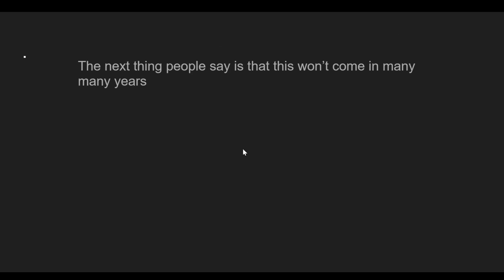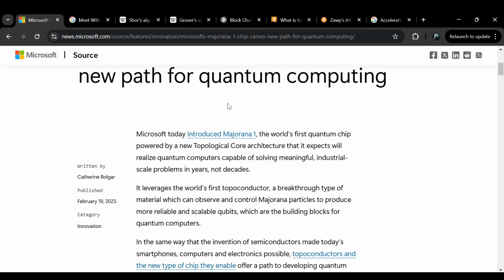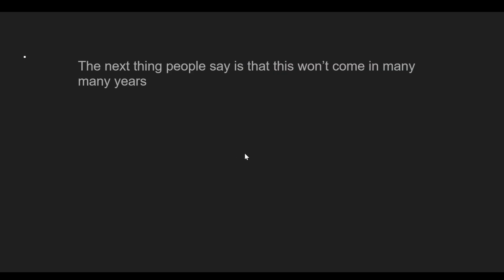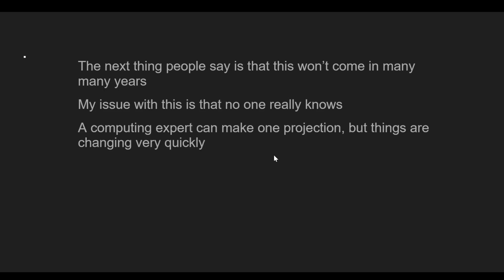Now, the next thing people say is that this, meaning quantum computing, won't happen in many, many years. Some people give it a few decades before it happens. As you saw over here, Microsoft specifically called out not decades, referring to the fact that people have previously estimated this to take multiple decades to achieve. But yeah, the next thing people say is that it won't come in many, many years. So my issue with that is that no one really knows. They can't truly know. A computing expert can make one projection, but then things are changing very quickly, right? AI also changes the game too.